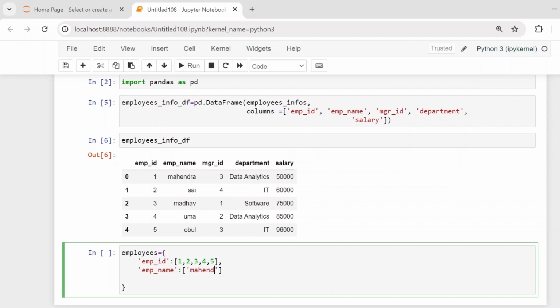So you can mention any name. You can see it, right? Now next one, manager ID, right? Manager ID. So these are also a list of manager IDs.